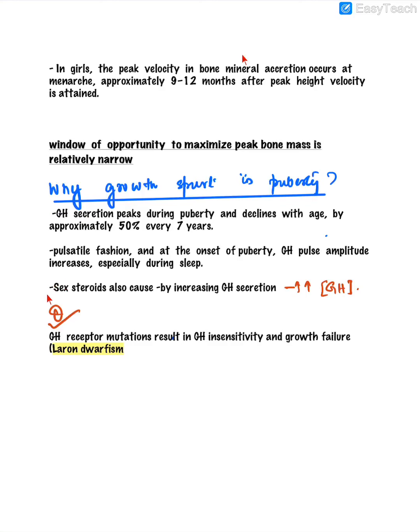The other important reason is the sex steroids themselves. Sex steroids also increase the growth hormone secretion, and they will increase the levels of growth hormone. So that will lead to the growth spurt. Now there is a condition called Laron dwarfism, in which the growth hormone levels are sufficient, but the receptor of the growth hormone is not working properly, and that will lead to growth failure. This is known as Laron dwarfism.